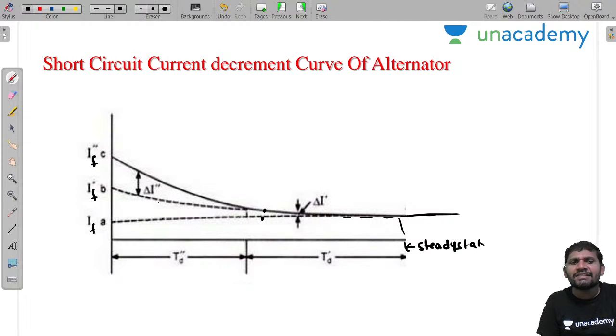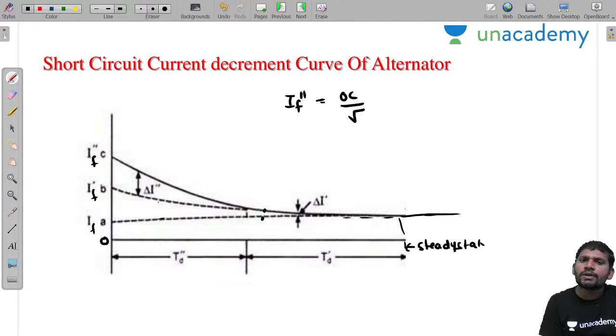Now it is taken as a steady state current, sir. Now you tell me, sir, if you calculate what is OC, let this point be OC. What is OC, sir? I am taking this IF double dash. This IF double dash is equal to OC by root 2, sir.